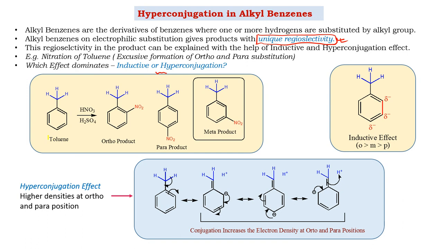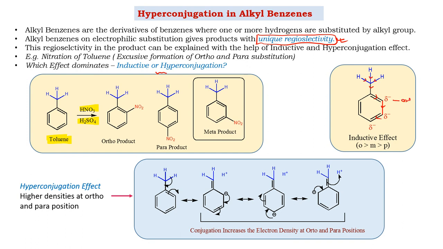Here the substrate is toluene and we are doing a nitration reaction. If we connect this with the inductive effect, as we know, the inductive effect is transmitted through sigma bonds and decreases over distance.